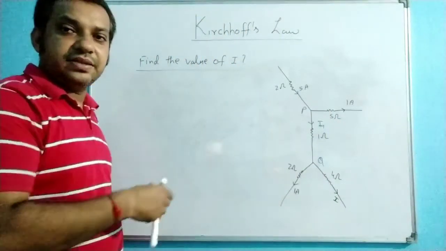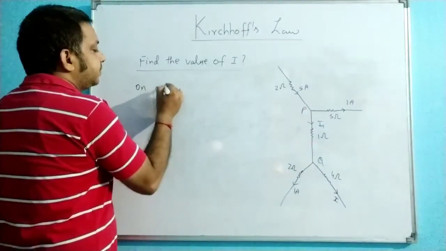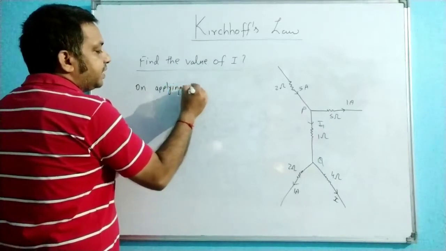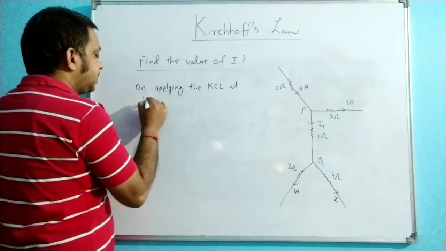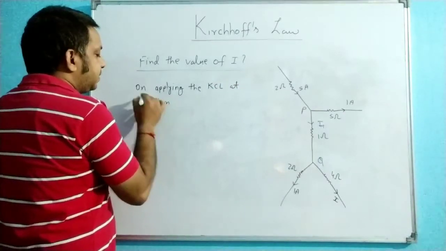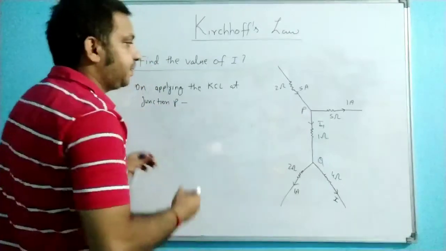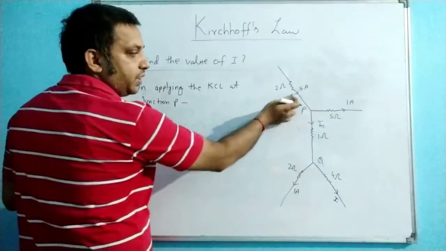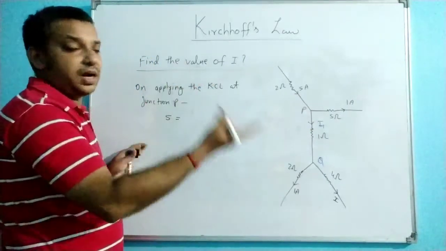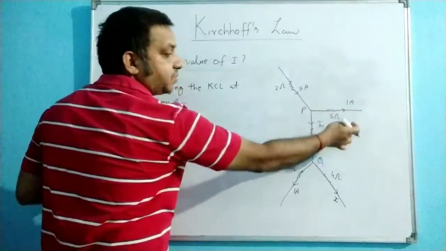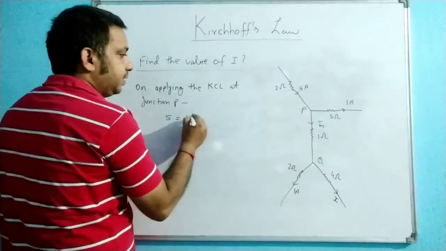So just apply the KCL at junction P. Right? At junction P, I am just applying the KCL. So again, the incoming current: only one is there, 5 ampere. So 5 is the incoming. The outgoing from this junction: 1 ampere is going this side, and I1 is flowing this side. So 1 plus I1.